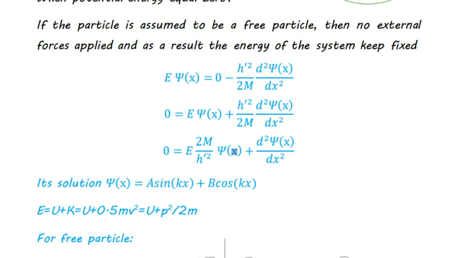If you have some background in classical mechanics, this Schrödinger equation for the free particle looks similar to the equation of motion for a simple harmonic oscillator. In a similar way, it will have a solution, and this solution is sinusoidal. If we substitute the wave function into this Schrödinger equation, the result would be 0. That means it is a solution of this Schrödinger equation.